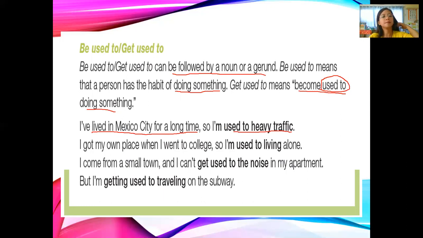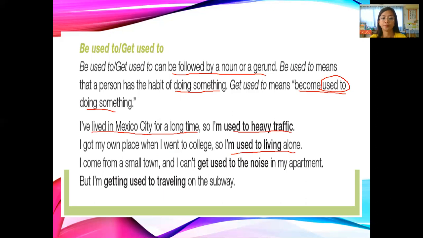Okay, next is I got my own place when I went to college. So I'm used to living alone. So this person, when he went to college or when he was in college, he used to be alone. Living alone without his mother or father or even family.